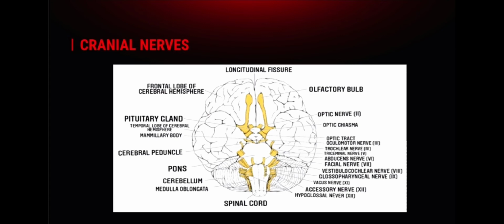On the right side, we have the olfactory bulb, optic nerve 2, optic chiasma, optic tract, oculomotor nerve 3, trochlear nerve 4, trigeminal nerve 5, abducens nerve 6, facial nerve 7, vestibulocochlear nerve 8, glossopharyngeal nerve 9, vagus nerve 10, accessory nerve 11, and hypoglossal nerve 12.